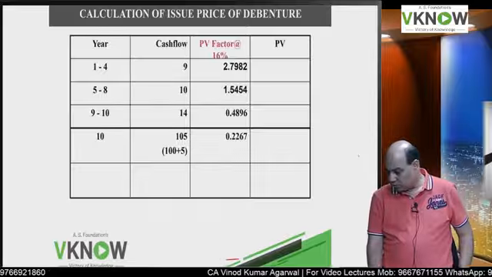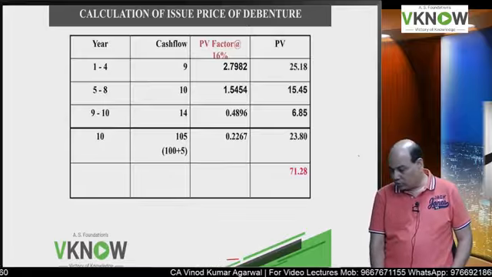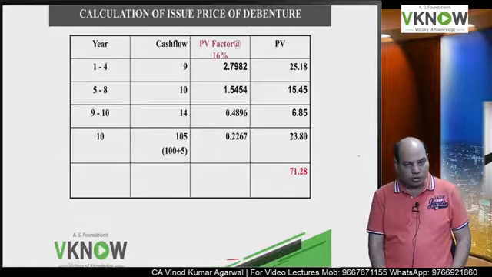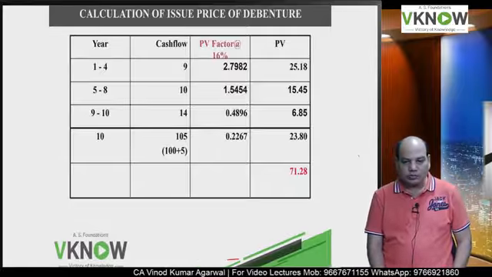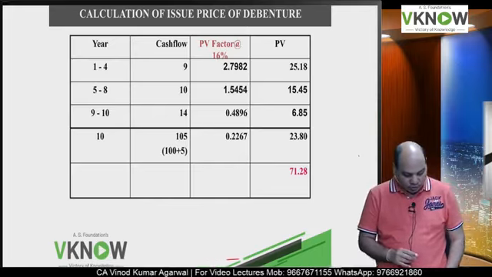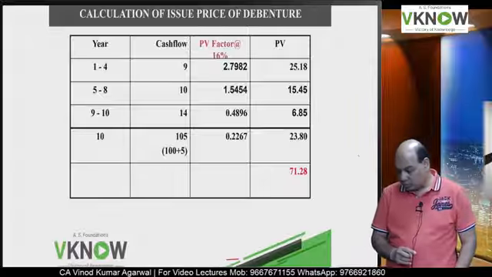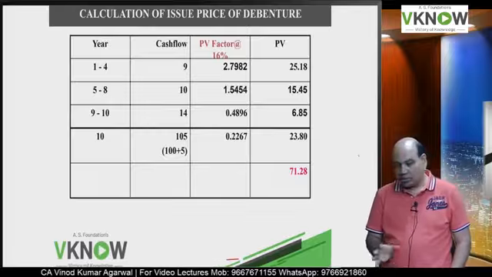Divya has replied. The total of the last column is around 71.28. How much you got? 71.29 is right. No problem. 71.21. Just check your total again.